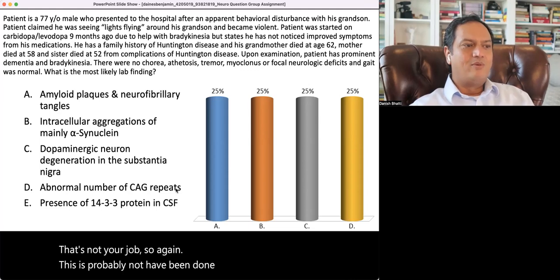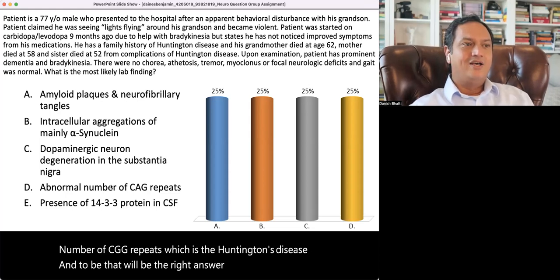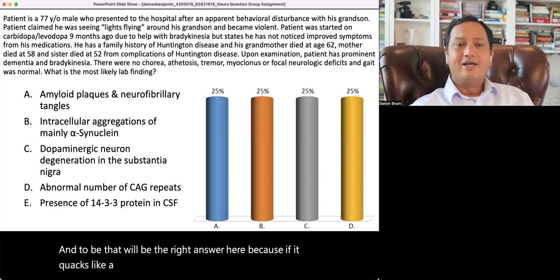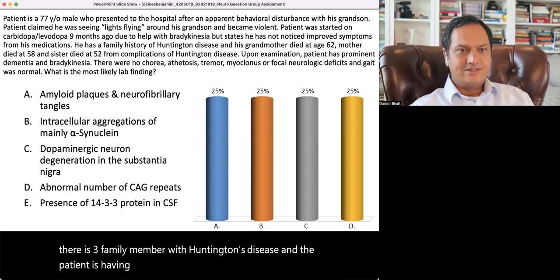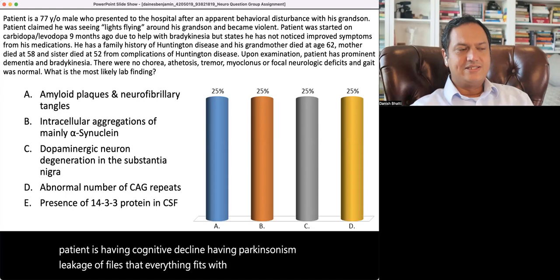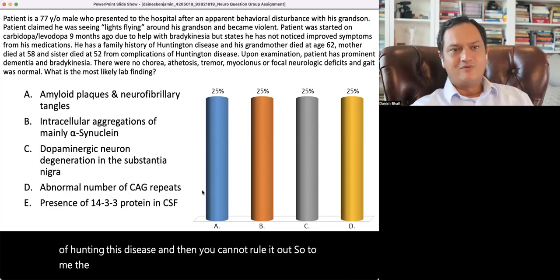And then D is abnormal number of CAG repeats, which is Huntington's disease. And to me, that will be the right answer here, because if it quacks like a duck, if it walks like a duck, then it is a duck. So if there are 3 family members with Huntington's disease and the patient is having cognitive decline, having Parkinsonism, late age of onset, everything fits with the possibility of Huntington's disease, and you cannot rule it out. So to me, the right answer will be abnormal number of CAG repeats.